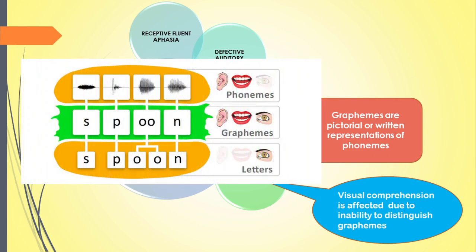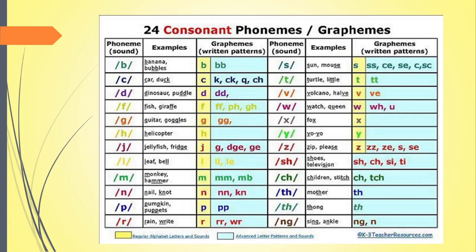Look at this picture. How do you pronounce this word? Spoon. We know to pronounce this word as spoon, that is prolonging the sound oo, because of the two O letters in this word. That is the grapheme. Wernicke's aphasic patients have difficulty in distinguishing such graphemes and hence their visual comprehension is affected and reading is impaired. This is word blindness. Here you have more examples for graphemes and phonemes.